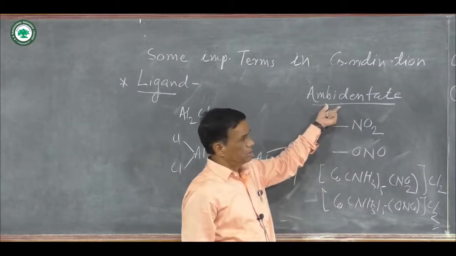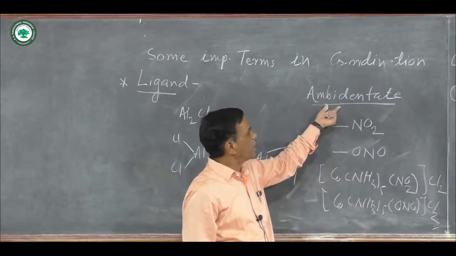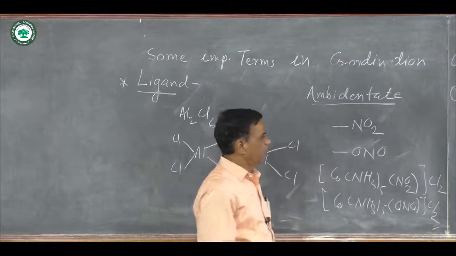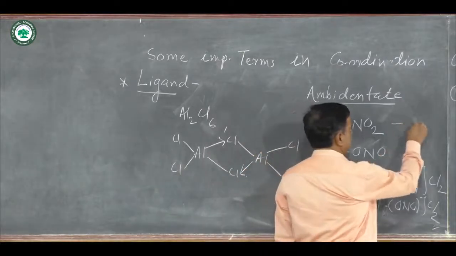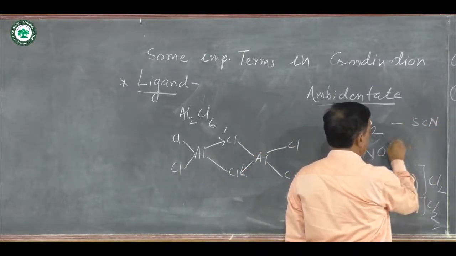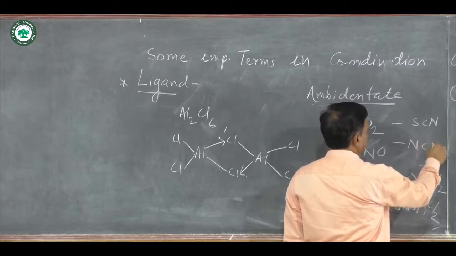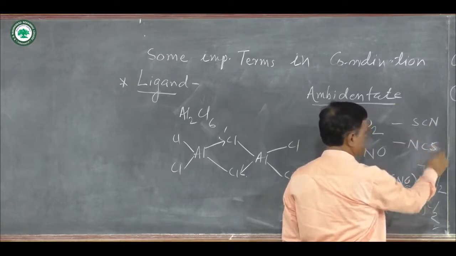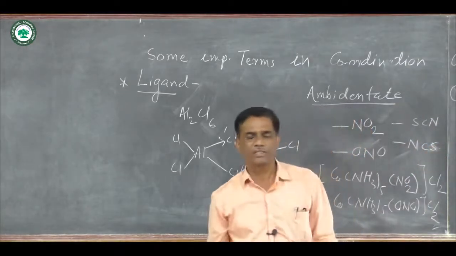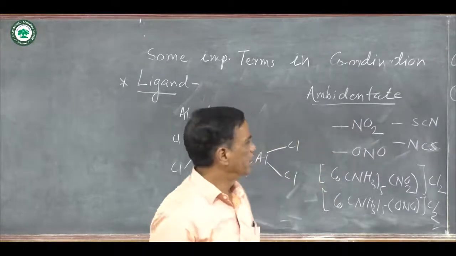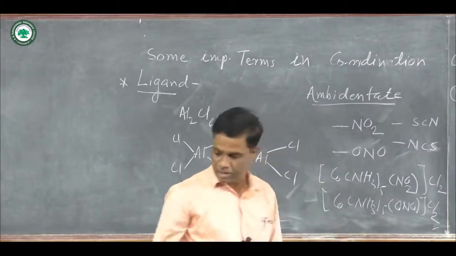Therefore, these ligands are known as ambidentate ligands. Other ligands like thiocyanate, SCN and NCS, also act as ambidentate ligands.